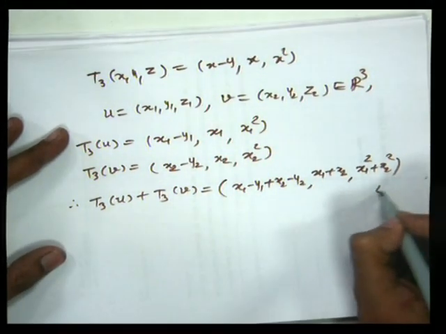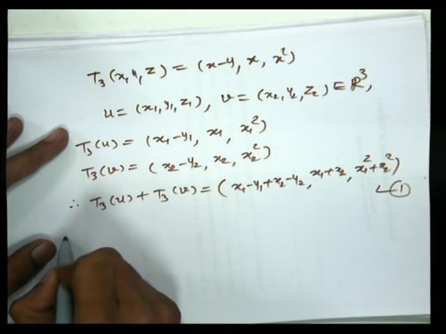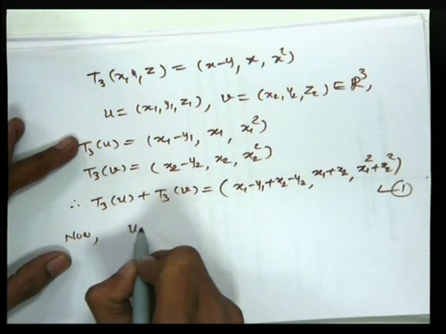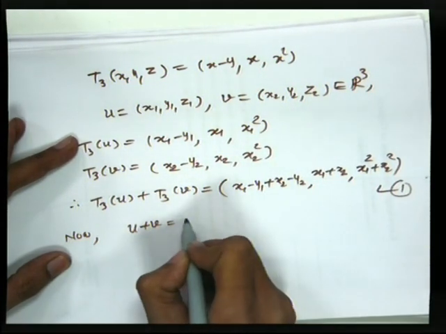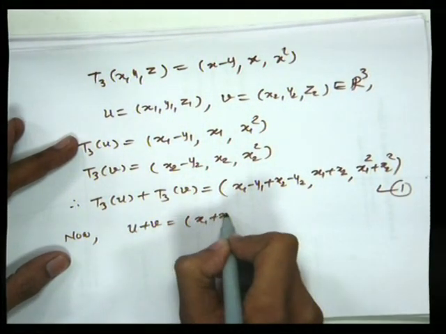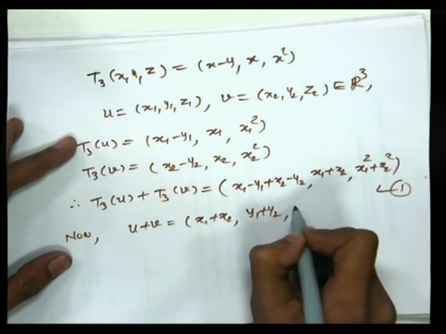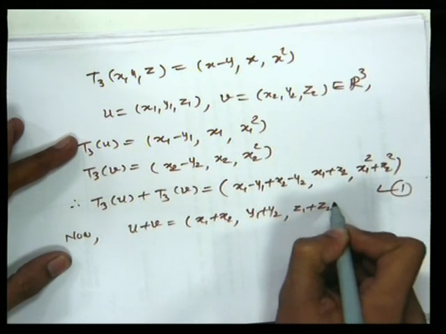Okay, say this is 1. Now if we take u plus v, then x1 plus x2, y1 plus y2, z1 plus z2.